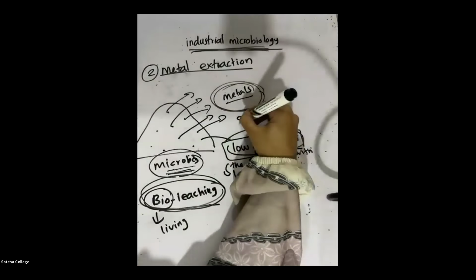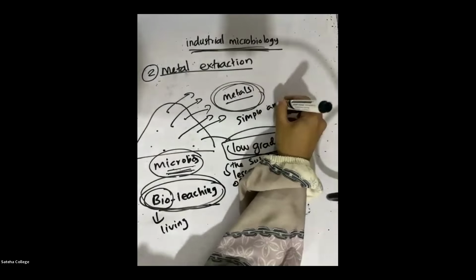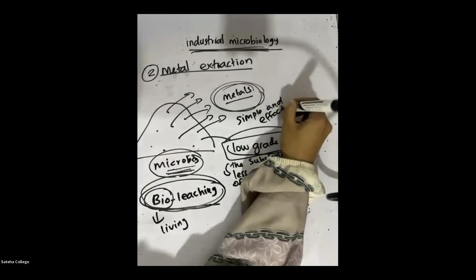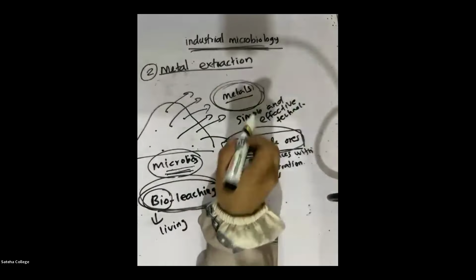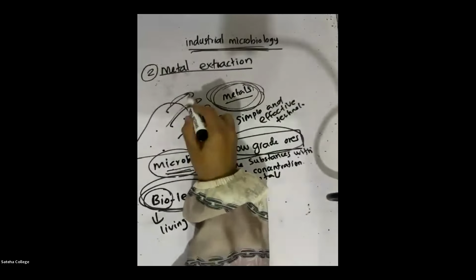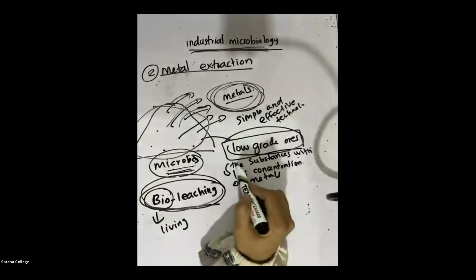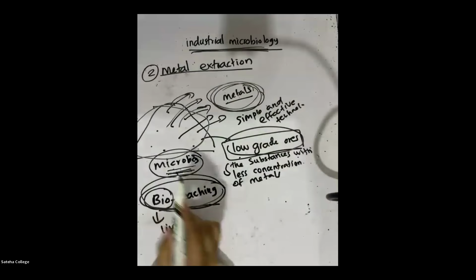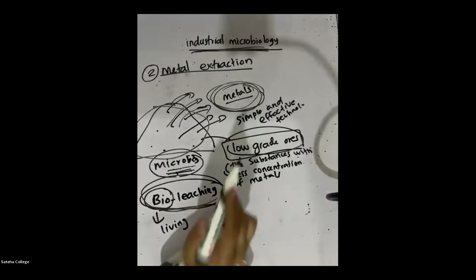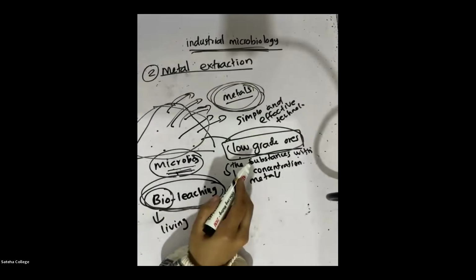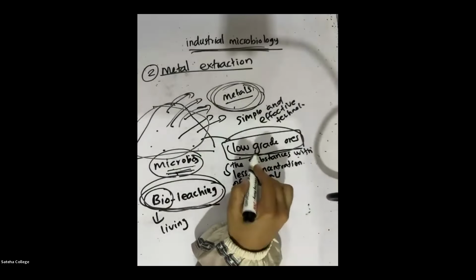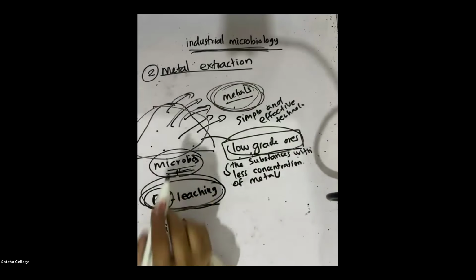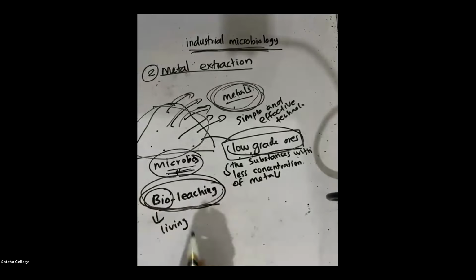Bioleaching is a simple and very effective technology where metals are extracted from low-grade ores by using microbes.